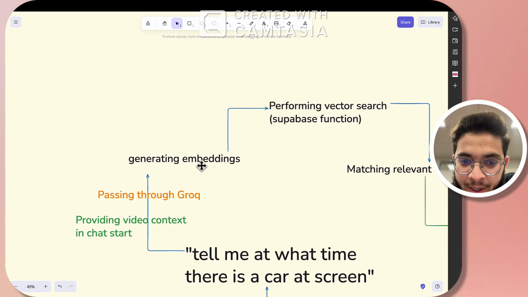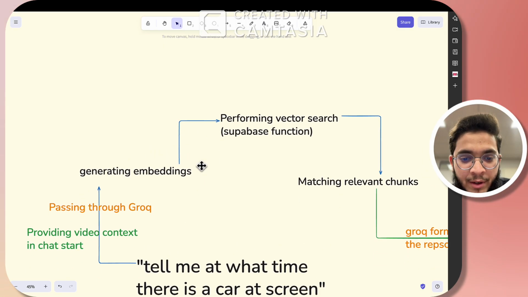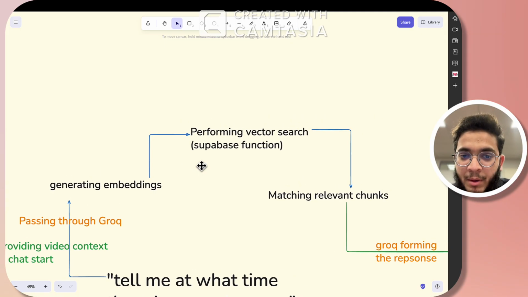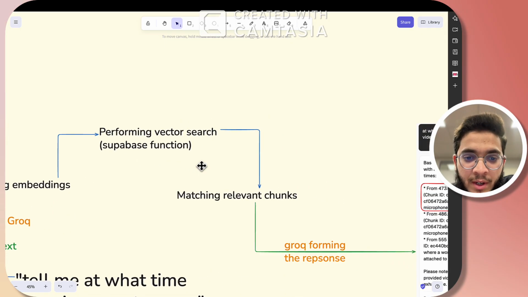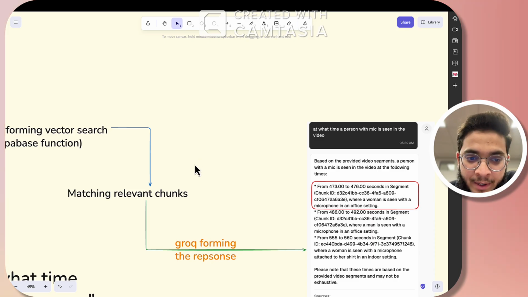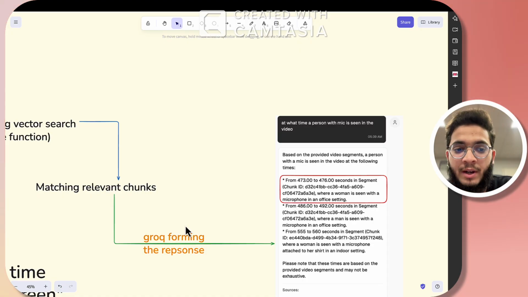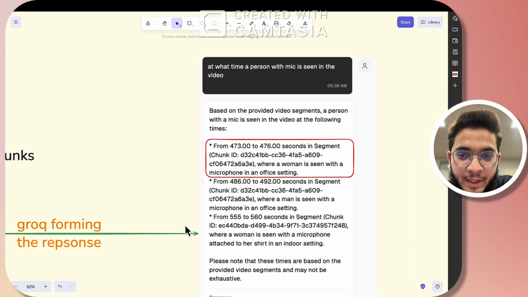I'm then generating the embeddings for that user query, and performing the vector search using Supabase functions. Once we have the confidence or match between a relevant chunk and that query, I'm reverting back with the related chunk and its ID, and Groq is forming the final response.